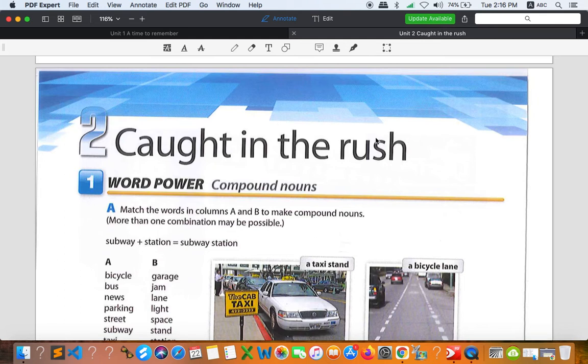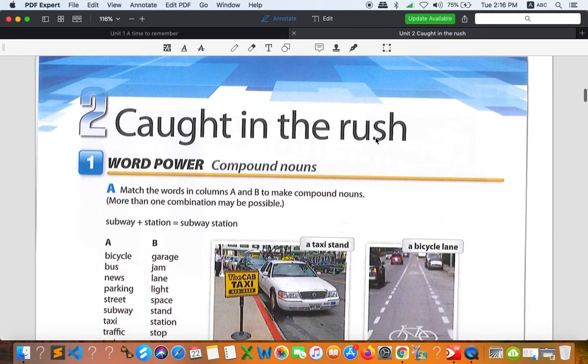So if you talk about Phnom Penh, then it should be 7:30 to 8:30, I guess. Sometimes it's 7 to 8:30. This is rush time, and 11 to 1 is also rush time, and 5 to 7 in the evening is another time when a lot of people get stuck in the traffic, right? Okay, so that's the meaning of Unit 2.